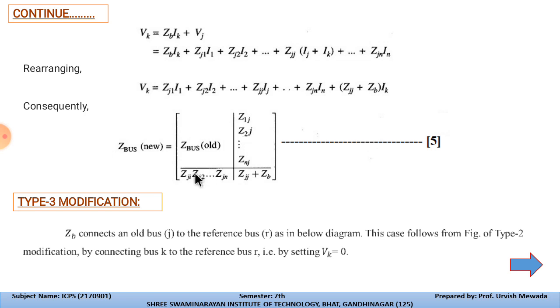This is the reciprocal of these two terms, and the ultimate impedance will become Zjj plus Zb. So this is how we can perform the type 2 modification for the formation of Zbus.